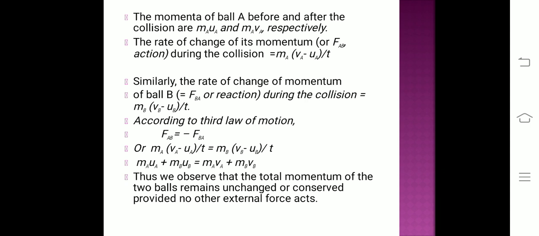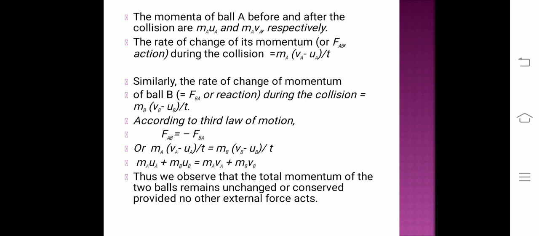Now, according to the third law of motion, the two forces, although they are equal in magnitude, are in opposite directions. So, FAB is equal to minus FBA. Or we can substitute their values. Instead of FAB, we write MA into (VA minus UA) upon t, which is equal to minus MB into (VB minus UB) upon t.